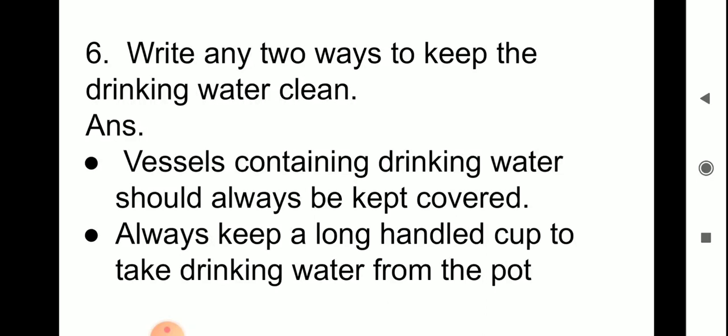Write any two ways to keep the drinking water clean. Vessels containing drinking water should always be kept covered. Always keep a long handled cup to take drinking water from the pot.